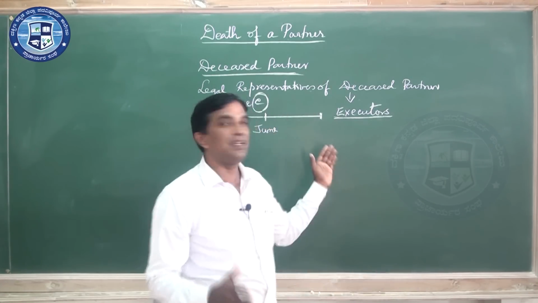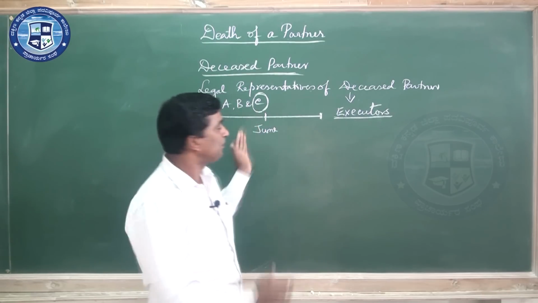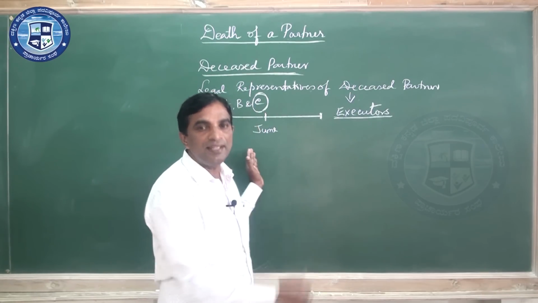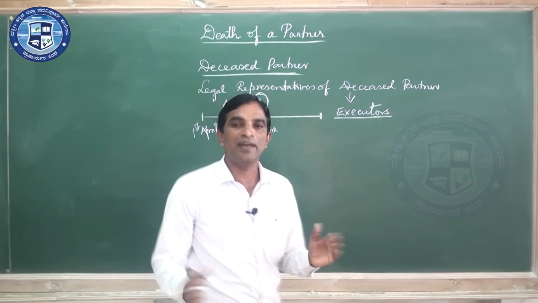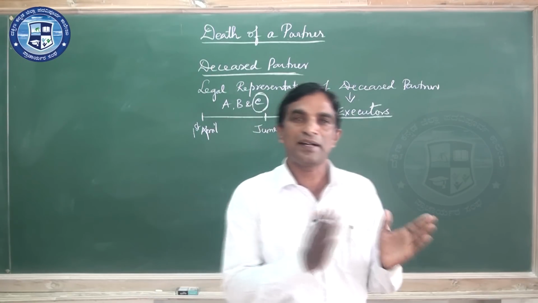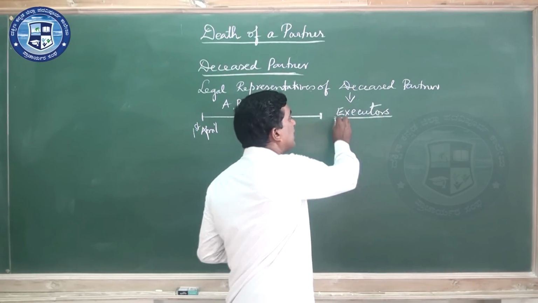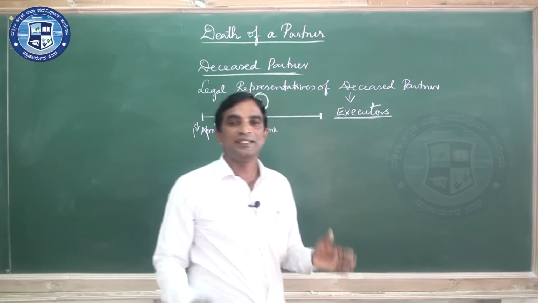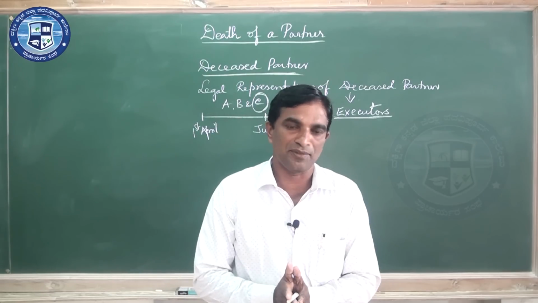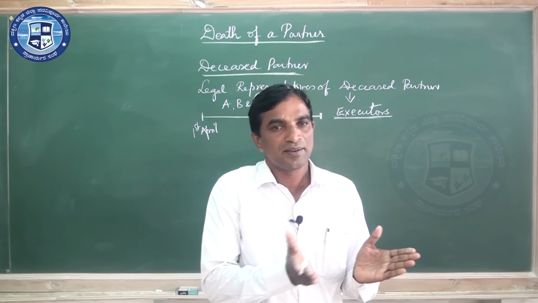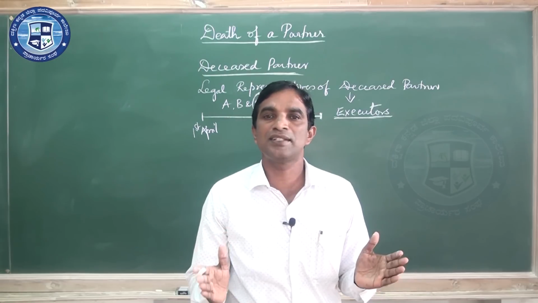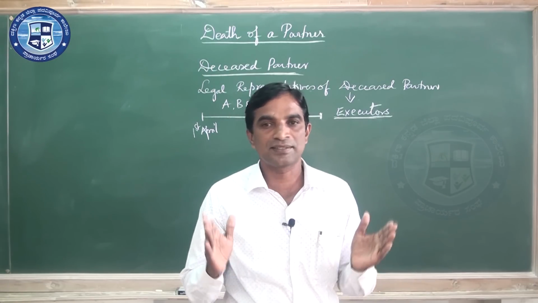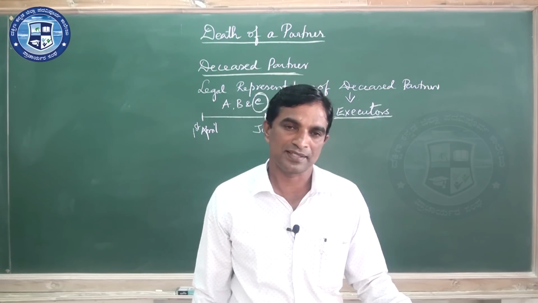Settlement is also like that. In retirement, the settlement is between the partnership firm and the retiring partner, whereas during death, it is between the partnership firm and the executors. This is the main difference we see between retirement and death of a partner. Calculations and treatments are somewhat similar.